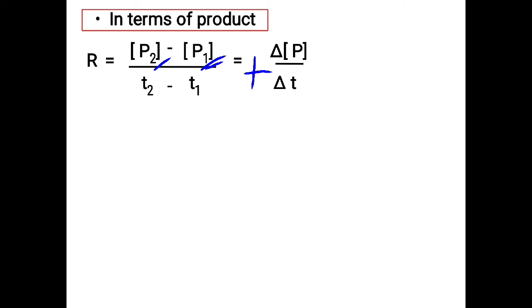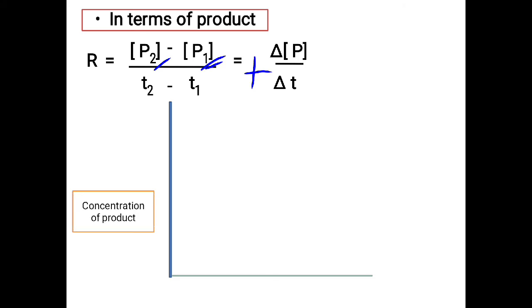Now when we want to plot a graph of concentration of product versus time, on the y-axis we take the concentration of the product, and on the x-axis we take the time, as we have taken before. When you see, you will observe that initially you don't have any product, it was zero, but when you mix the reactants, with the passage of time the concentration of the product increases.